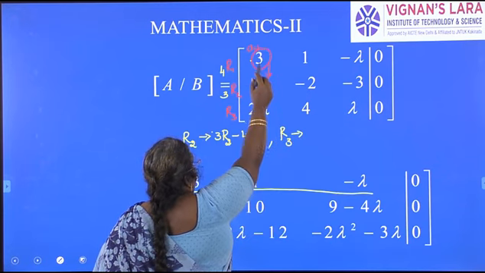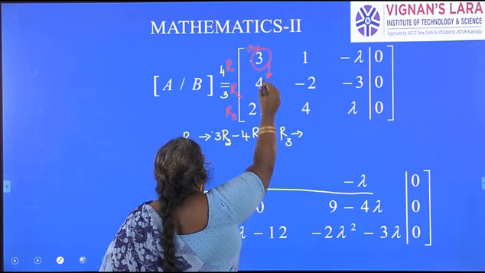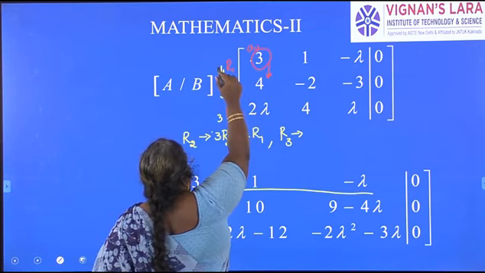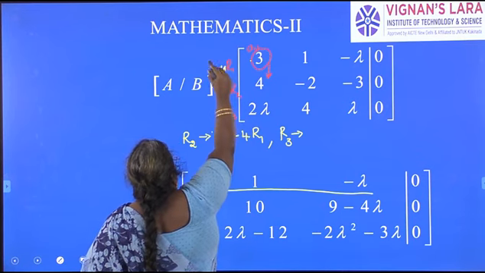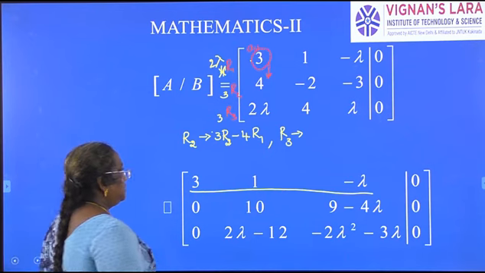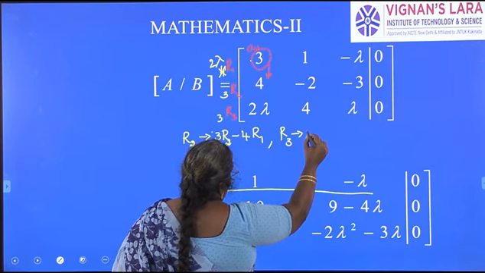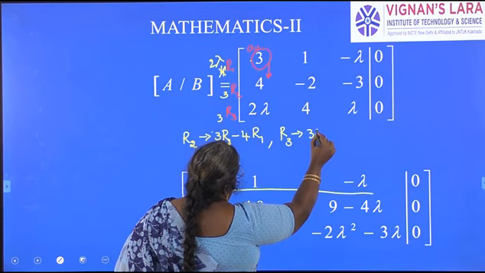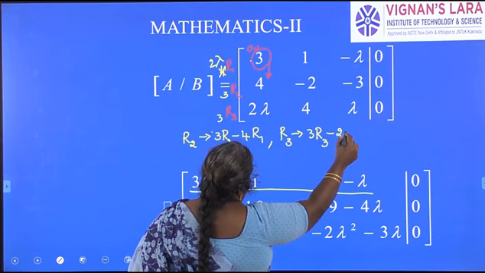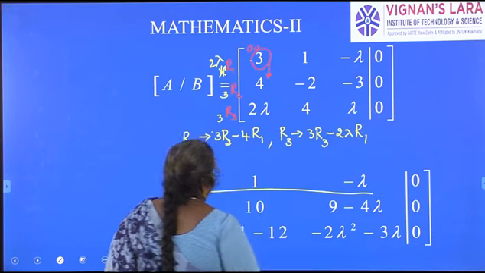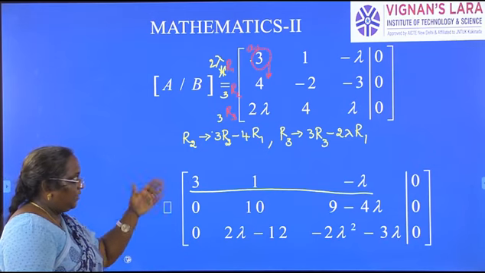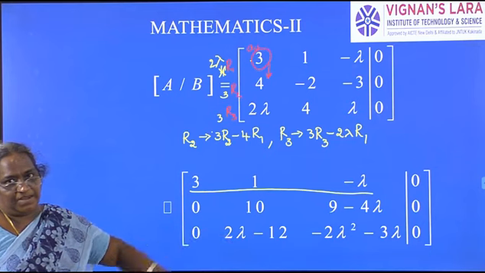This is 2 lambda and this is 3. So I have to multiply R3 with 3 and R1 with 2 lambda. Cross multiplication. So R3 changes to 3R3 minus 2 lambda into R1, because lambda here we have it as unknown. So in order to eliminate 2 lambda, we have to cross multiply here.